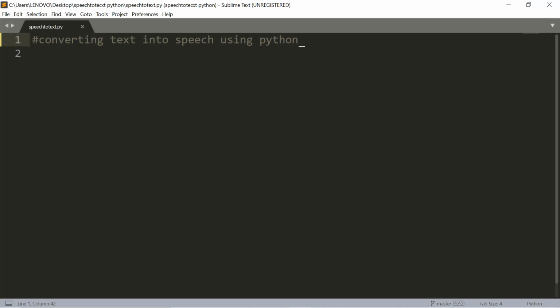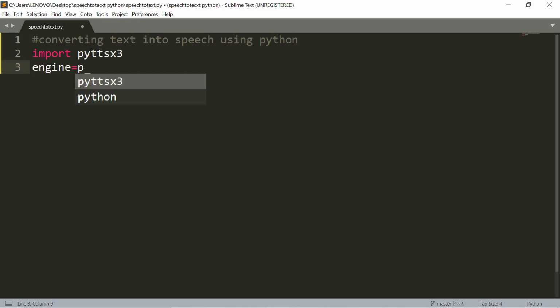First, import the pyttsx3 library. To import this library, type import pyttsx3. In order to use this library, you have to initialize it. To initialize a library in Python, you have to create a variable and call the init function of the library. So, create a variable and type pyttsx3.init.